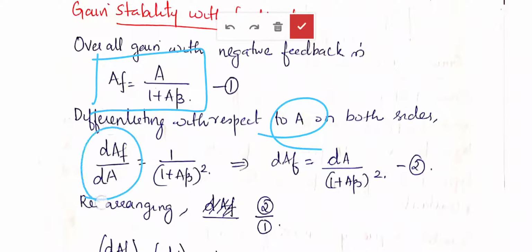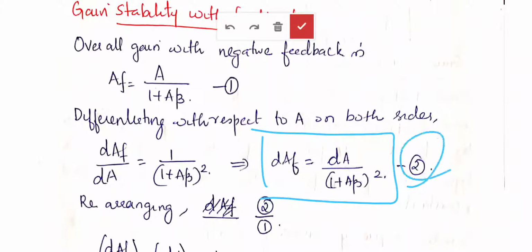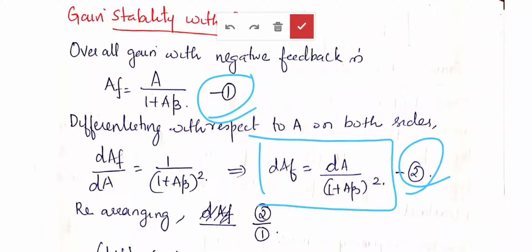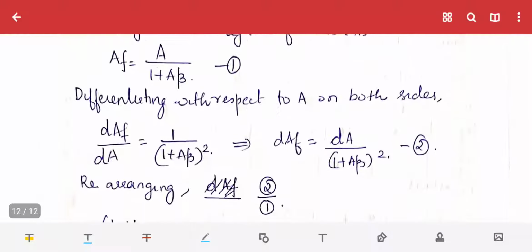So dAF by dA is equal to 1 by (1 plus A beta) whole square. This can be rearranged as dAF equal to dA by (1 plus A beta) whole square. Now if we divide equation 2 with equation 1, what do we get? We get dAF by AF is equal to dA by (1 plus A beta) whole square into A.